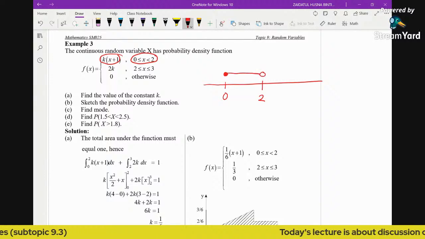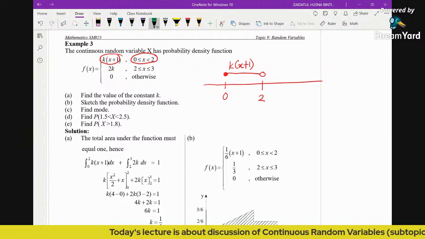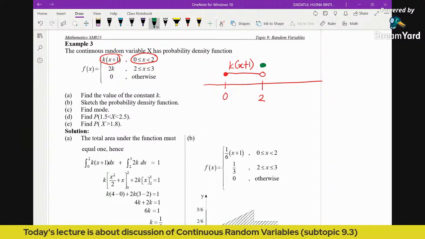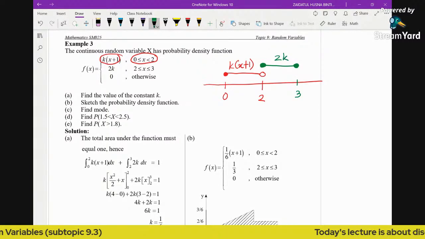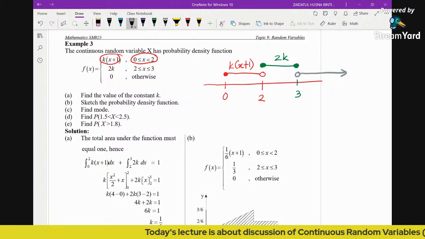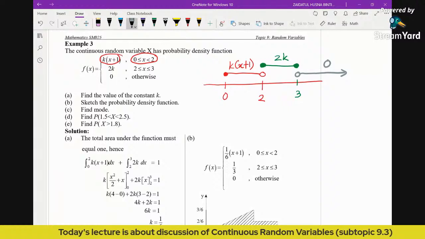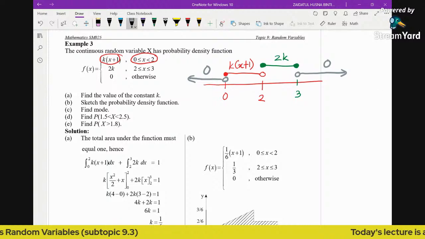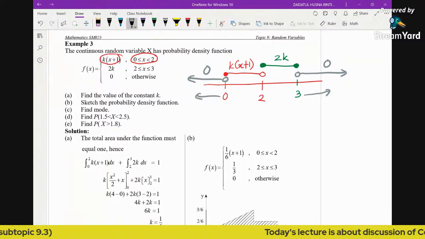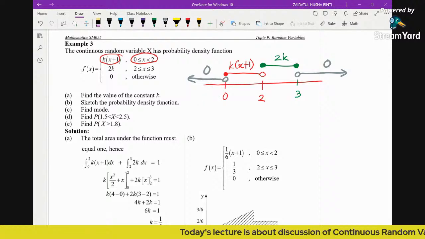So the function defined is kx plus 1. Now next, the second function is defined from 2 until 3. So this is 2 until 3, and the function is 2k. Then what happens to the rest of the number line? From 3 to infinity, the function is 0. The function doesn't exist. From 0 to negative infinity, the function is also 0. So we can say that there is no function defined above 3 and no function defined less than 0.